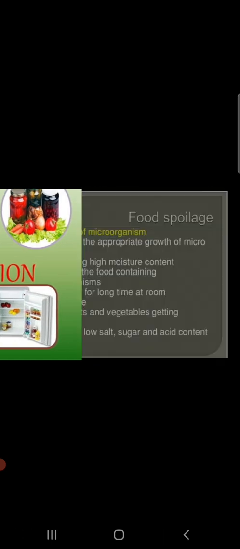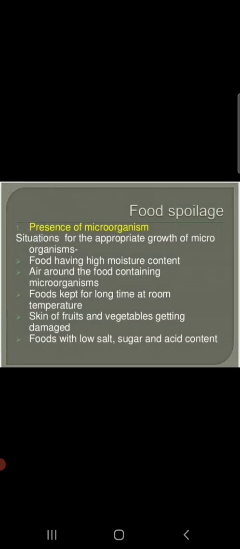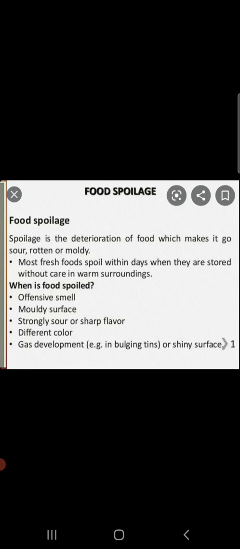Now, as I mentioned, why does it get spoiled? There could be multiple reasons. It's not only microorganisms, but there could be other reasons as well, like the food might react with the oxygen present in the air and might get spoiled. It might react with the microorganisms present in the air and that could spoil the food. Or it could be that the food itself might contain certain bacteria that could spoil the food. So there could be multiple reasons that the food is getting spoiled.